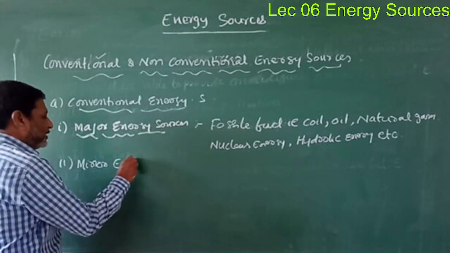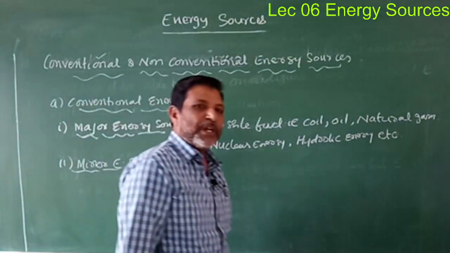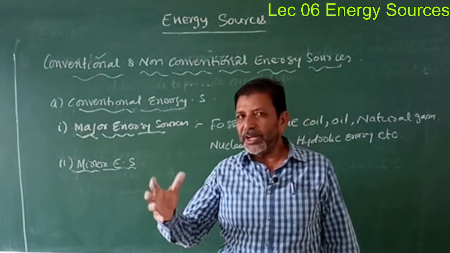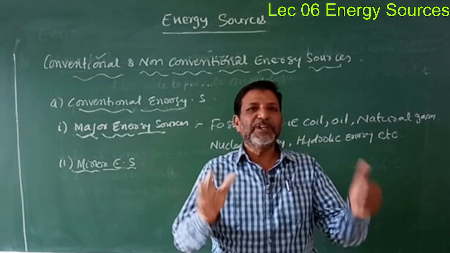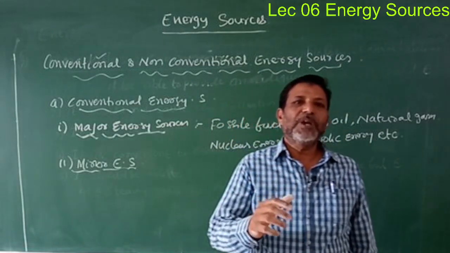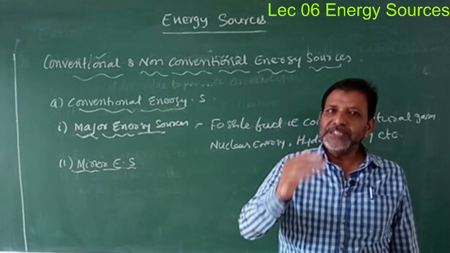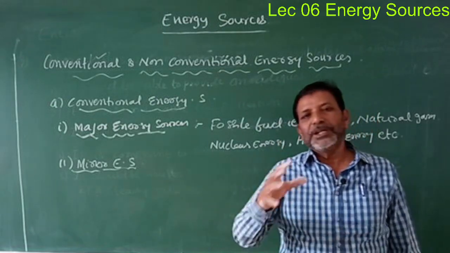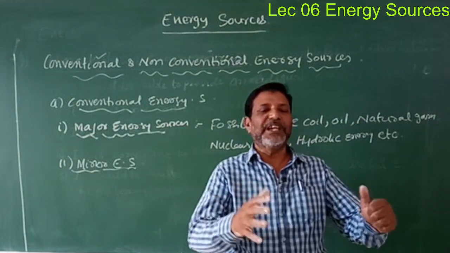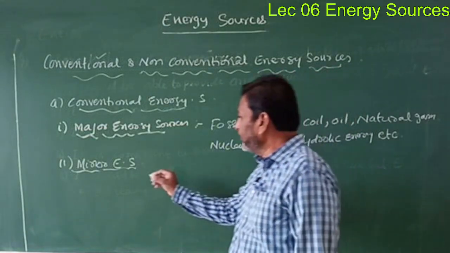The second is minor energy sources. Now, what do minor energy sources mean? For example, we have solar energy. You might have seen that even for your house you can install solar panels. Whatever electrical energy is produced by the solar panel, you can use for your own house purpose. Even on a small scale it can be produced. The next is solar energy.